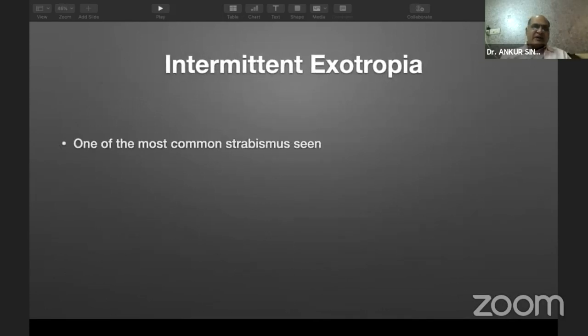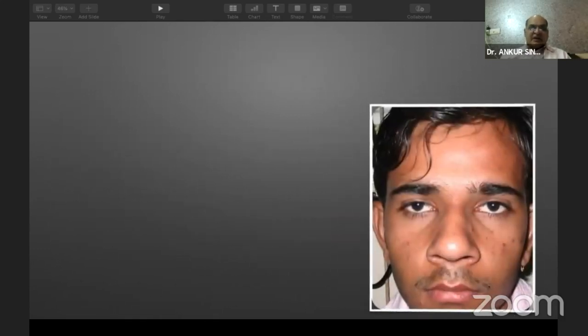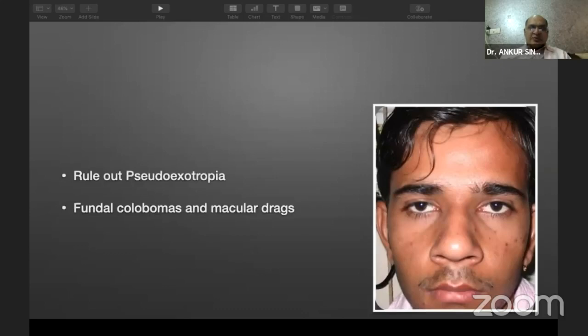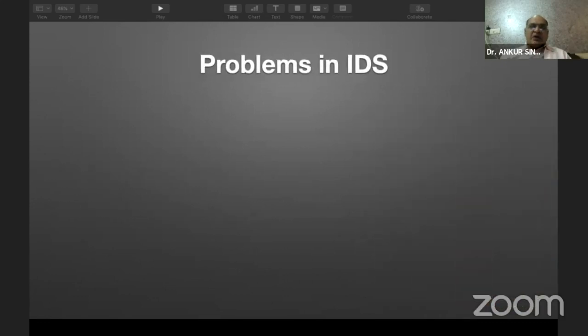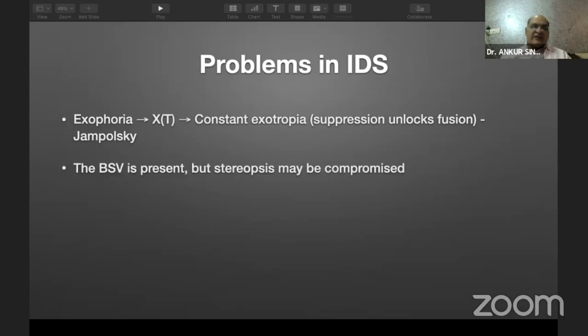Intermittent exotropia is one of the most common forms of strabismus seen. It develops either because of defective development or inheritance of binocular single vision, or some problem with the medial rectus. It is important to rule out pseudoexotropia, fundal colobomas and macular drag, which may mimic divergent squint but are actually not. Problems in IDS could be the progression from exophoria to exotropia, and binocular single vision, which is present, but the stereopsis may be compromised.